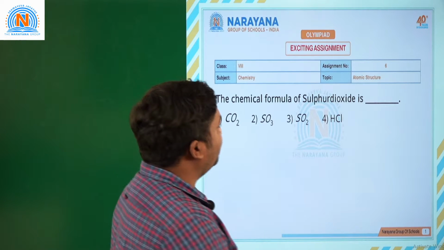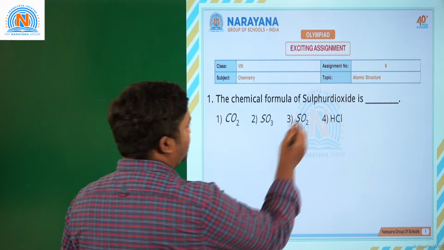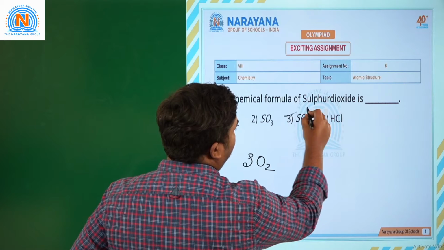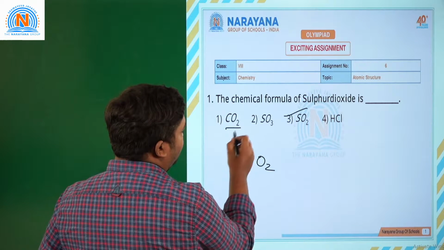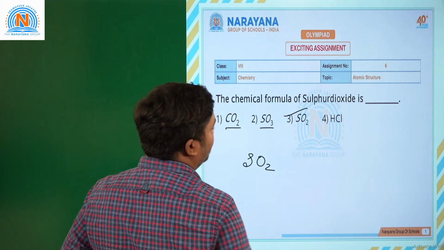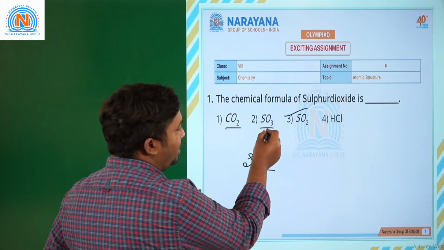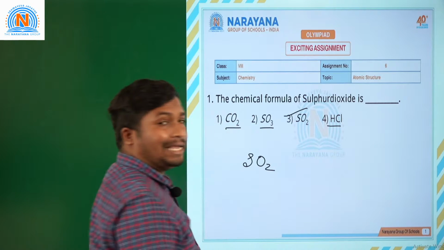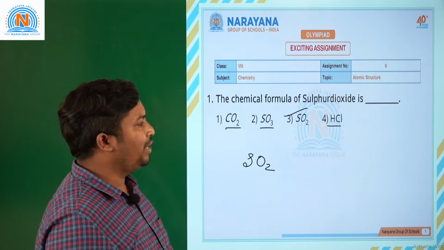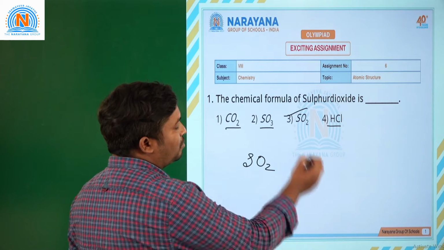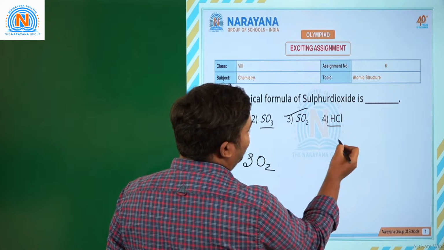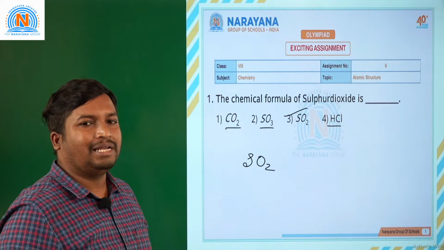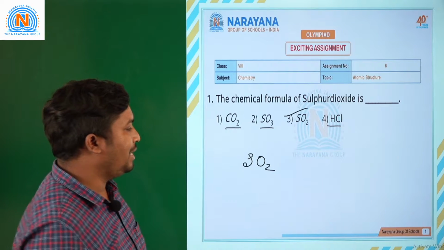The chemical formula of sulfur dioxide is SO2, so the third option is correct. CO2 is carbon dioxide, SO3 is sulfur trioxide, and HCl is hydrochloric acid. It is also present in the gaseous form. When it is present in the gaseous form, it cannot act as an acid, then we call it hydrogen chloride.